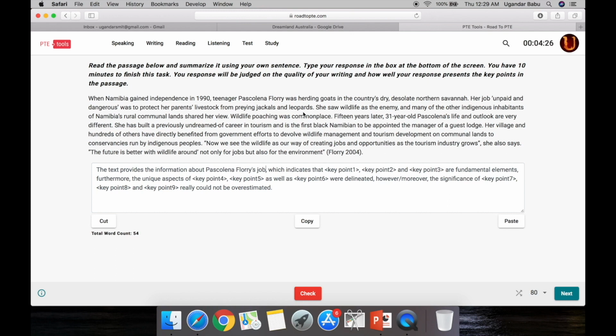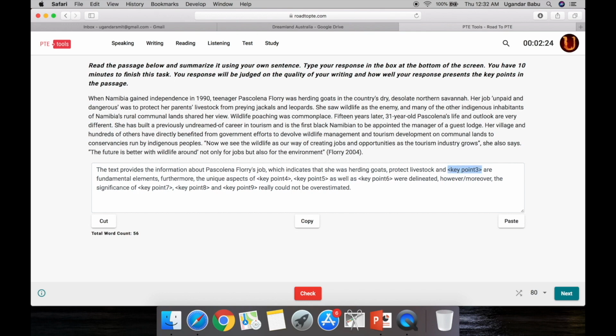Now here is the most important point. We found the topic, and for supporting points we need to grab only what she is doing and for what purpose she is doing it. Just ignore the details like where, when and how, and what others suggested about the main idea. So here we can mention she was herding goats, protect livestock. Whose is not required. Just mention protect livestock. From preying jackals and leopards are not required.